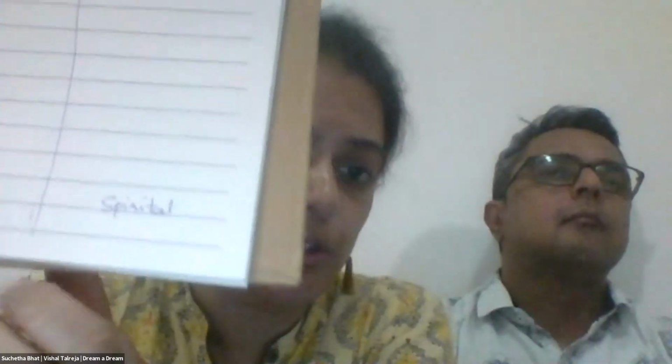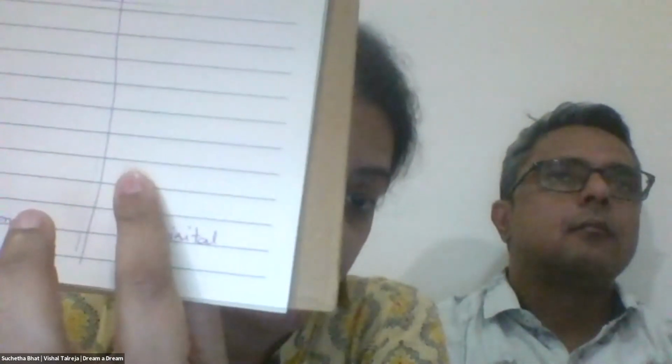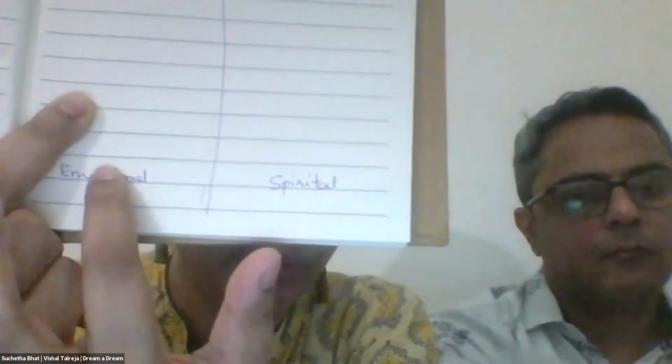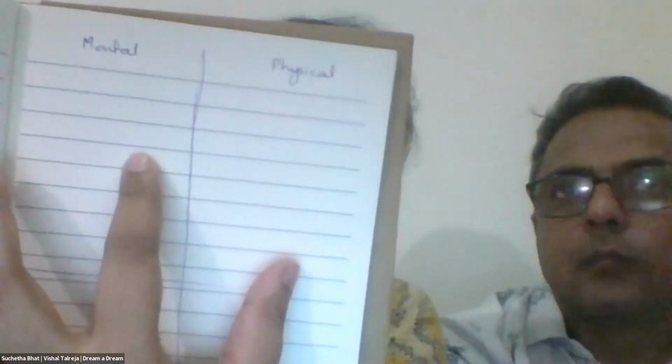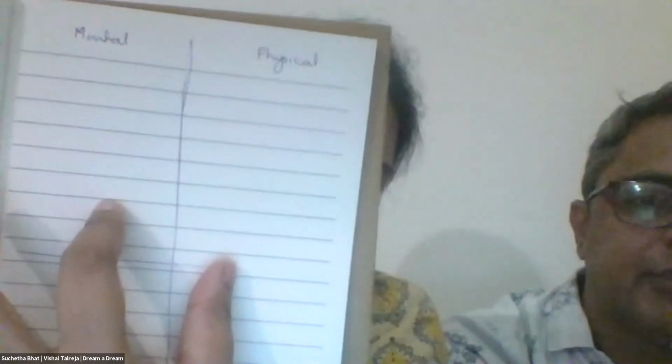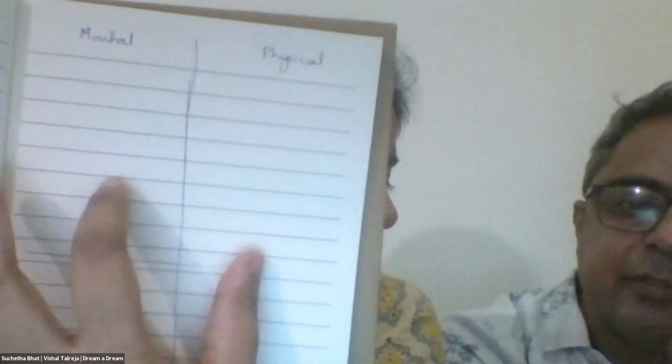And as you think about this, just start making a list on your paper. Maybe you felt trapped. You can put it in the physical. Maybe you had an insight about how we are all interconnected. You could put it in the spiritual. Maybe you felt angry, frustrated. You could put it in the emotional. Maybe you had thoughts about how you want to be a different type of human being and a new way that you want to be in the world. Maybe you were thinking about the climate. Maybe you're missing friends and family.